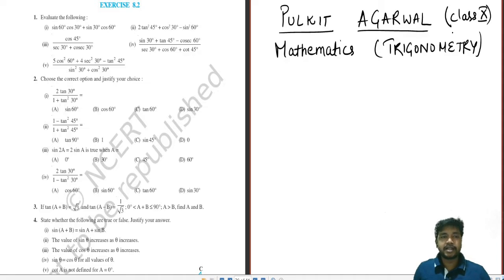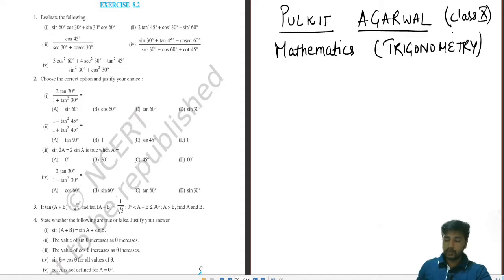So over here in mathematics, we will be looking into how to grab the knowledge and fit it into your unconscious brain where it will not evaporate in future. So we are not studying just for the sake of studying or getting marks. We are studying so that even after 10 years, if somebody asks what is sine 30 degrees, it should not take a second for you to say it. Like for me, I completed my class 10 in 2009, and till now, for calculating sine 30, I don't take time.